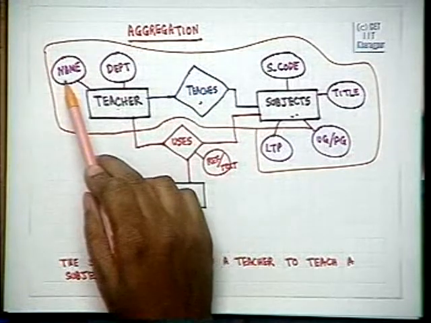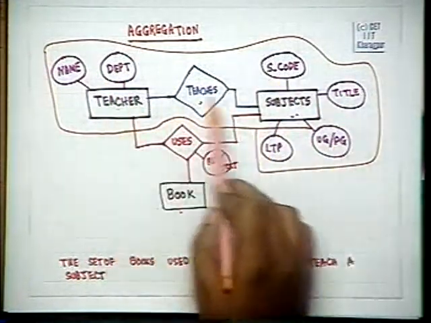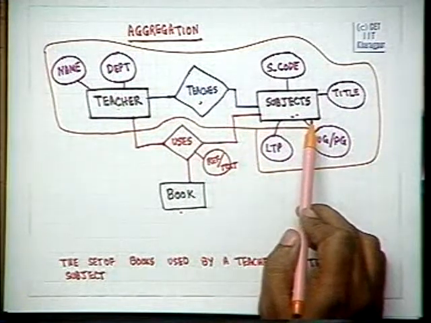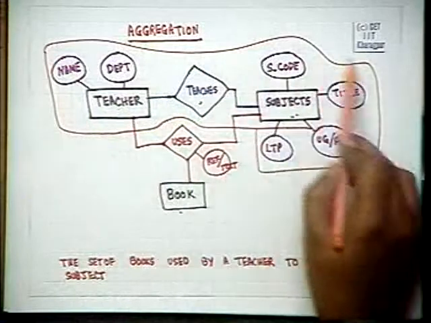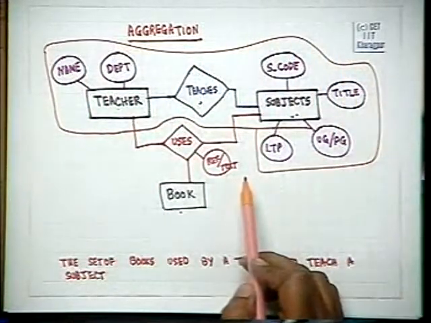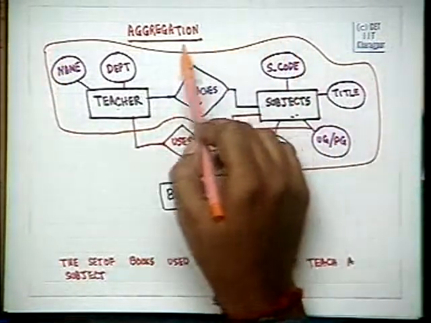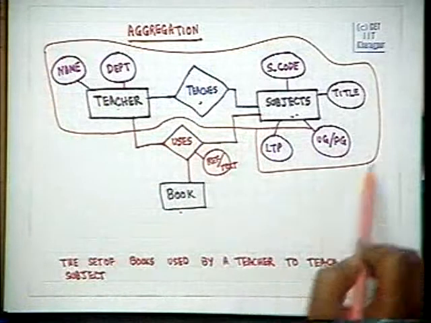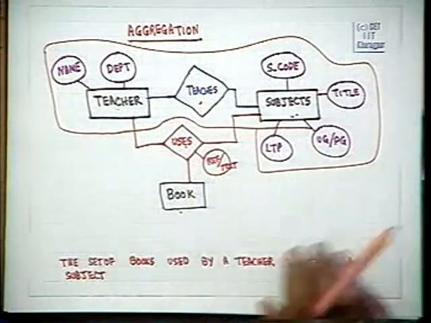And this entity has these attributes, and this relationship. Therefore, this larger entity is said to be an aggregate of this entity and its relationship. And what we will do is model this aggregate and look at it as an aggregated entity, and relate this uses with this aggregated entity.